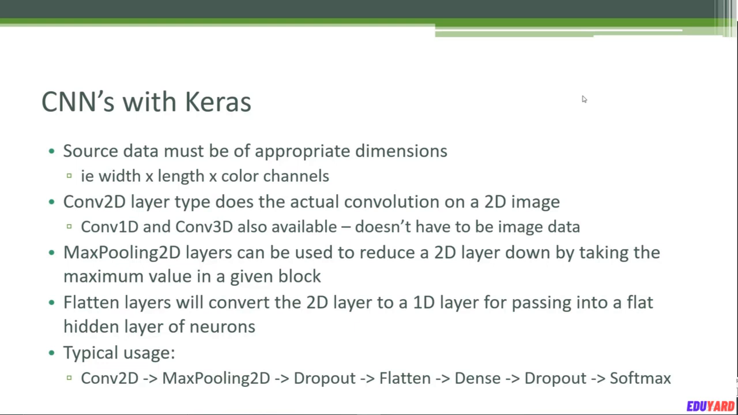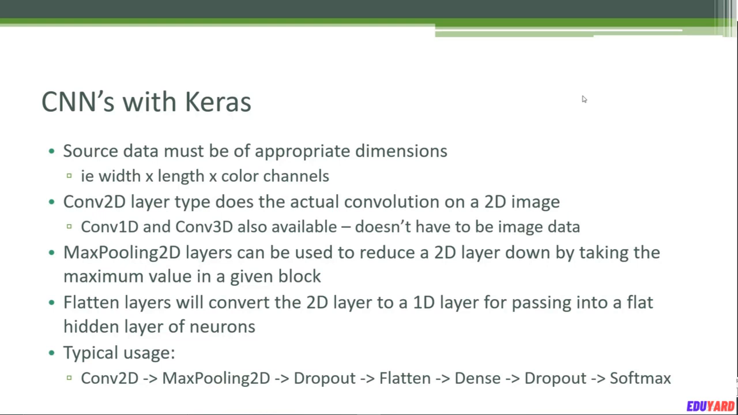The magic happens in actually processing your data, convolving it and reducing it down to something that's manageable. So typical usage of image processing with a CNN would look like this. You might start with a Conv2D layer that does the actual convolution of your image data. You might follow that up with a MaxPooling2D layer on top of that, which distills that image down, just shrinks the amount of data that you have to deal with.